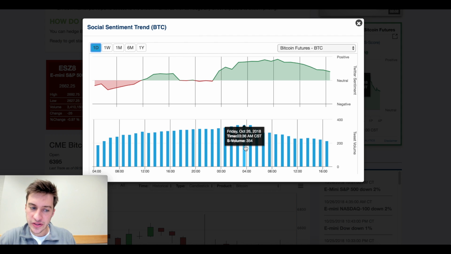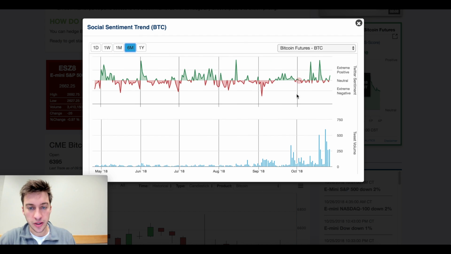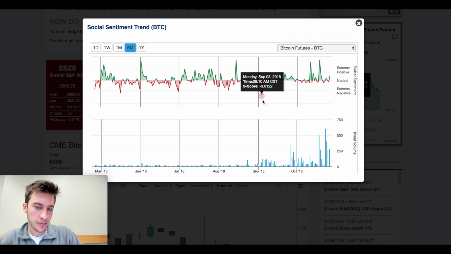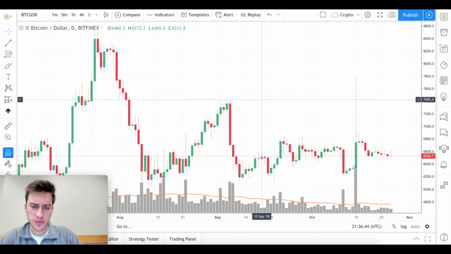S volume is nice, but it's really the 1 month that I like to look at a lot more with the S volume. And the 6 month is great too. This can tell us some really good times of negative and positive sentiment, such as we can even look at September 3rd. So what was going on September 3rd, and why was sentiment so negative?